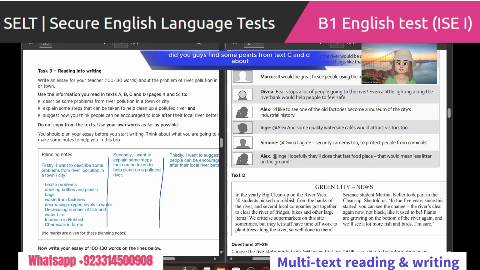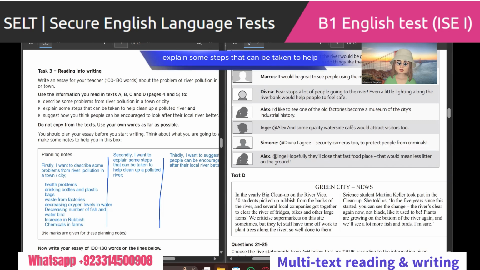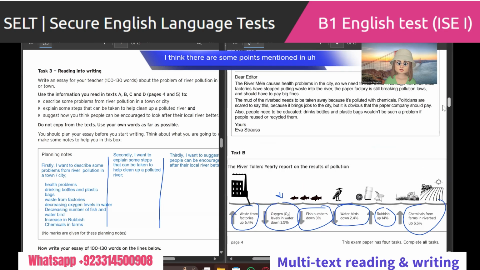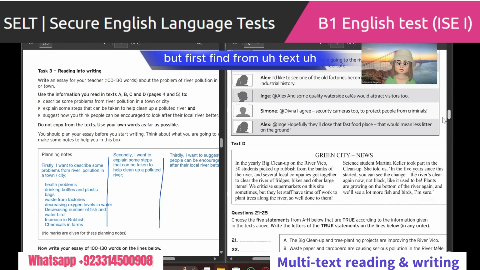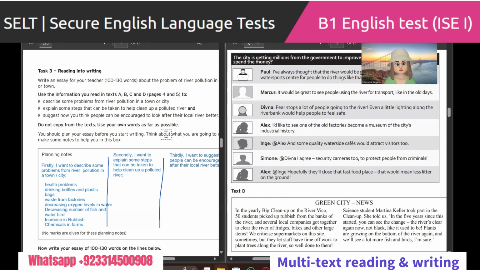Could you guys find some points from text C and D, explaining some steps that can be taken to help clean up the polluted river? I think there are some points mentioned in text A also, but first find them from text C and D. Probably D is a better one that explains what could be done, steps that can be taken to help clean up a polluted river. You can find some points from this part first, D.